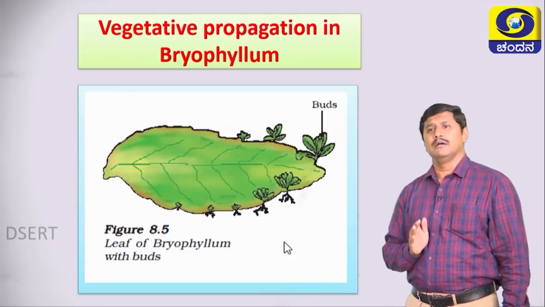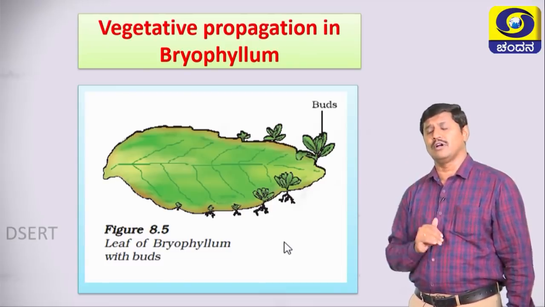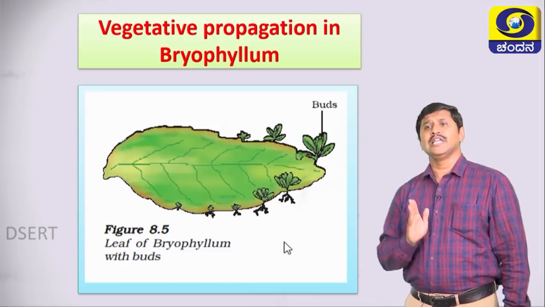It is another method that occurs in the bryophyllum, that is called vegetative propagation. It is the leaf modification.